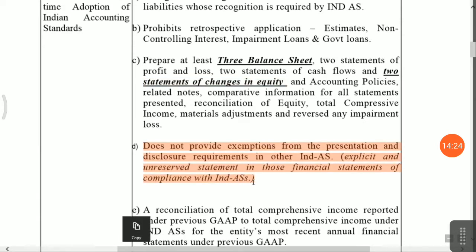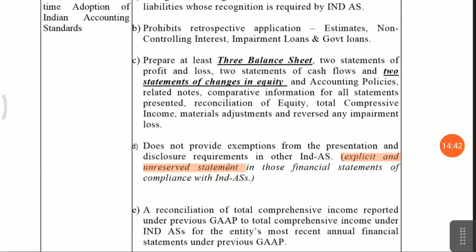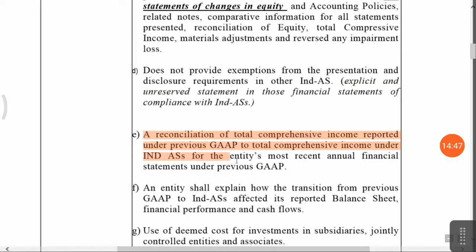Indian accounting standard does not provide any exemption for postponement of any accounting standard. You have to apply all the accounting standards. That means an explicit and unreserved statement. You should not give any reserved statement that we have not applied this accounting standard. No, you have to apply all Indian accounting standards. Yes, a reconciliation is required for total comprehensive income reported under previous GAAP and total comprehensive income under Ind AS. Okay, that you have to present in your